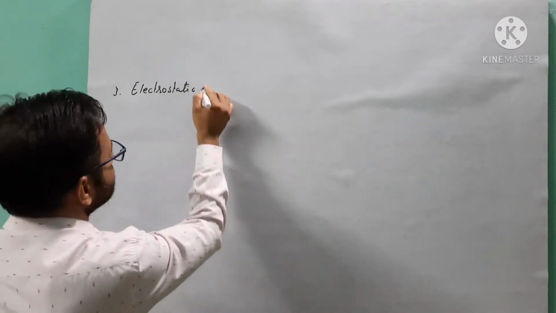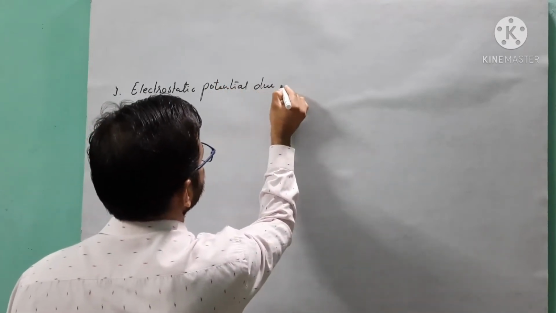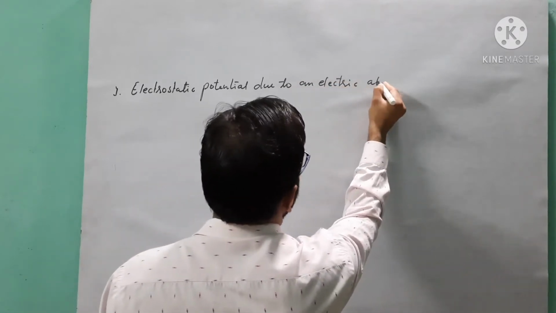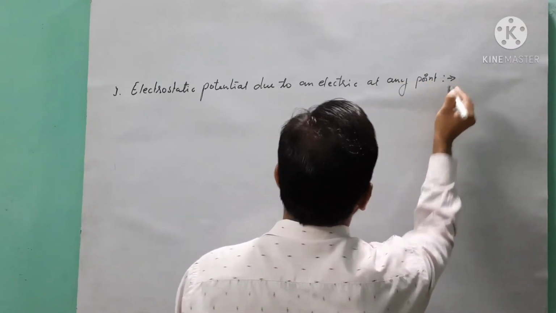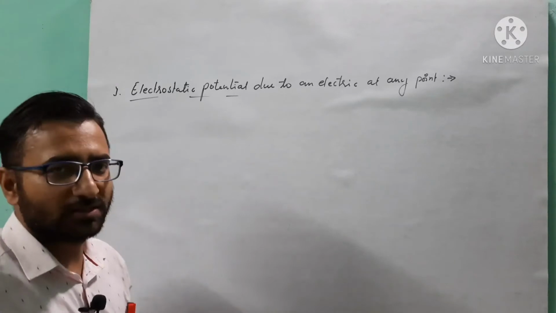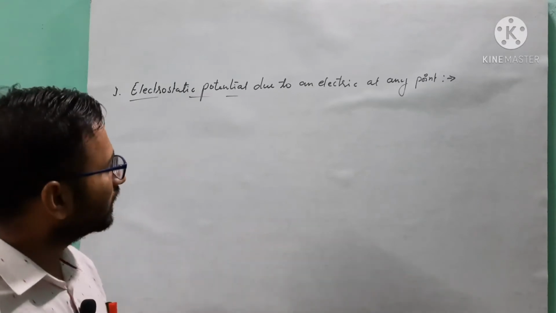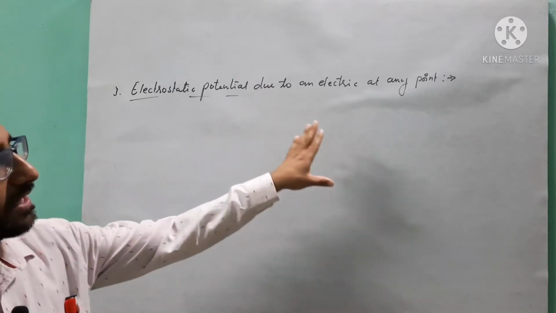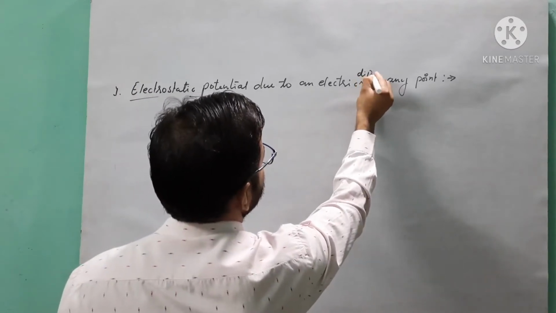Electrostatic potential due to an electric dipole at any point. About the electrostatic potential and many other derivations, we discussed them in our previous lecture and Google Meet. So in this lecture we will talk only about the electrostatic potential due to an electric dipole.